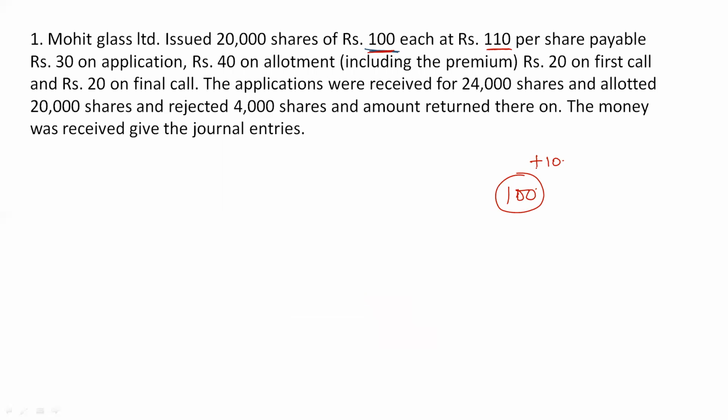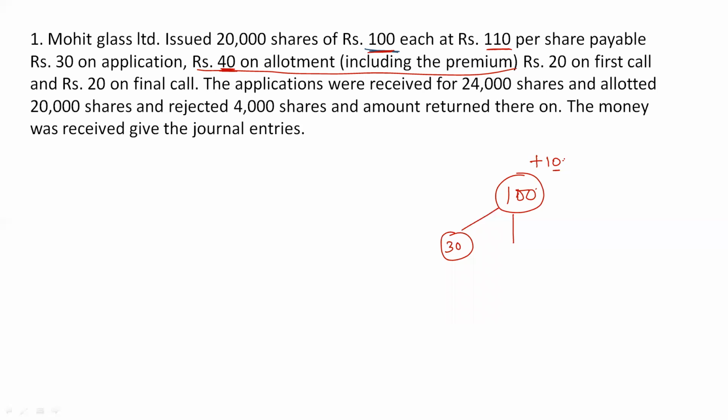So we need to write it like this. Payable rupees 30 on application, and rupees 40 on allotment. Now this is important: 40 on allotment including premium. In the 40 rupees total allotment money, premium is also included. We know our premium is 10 rupees per share. So the company is asking its shareholders to pay premium during the allotment process.